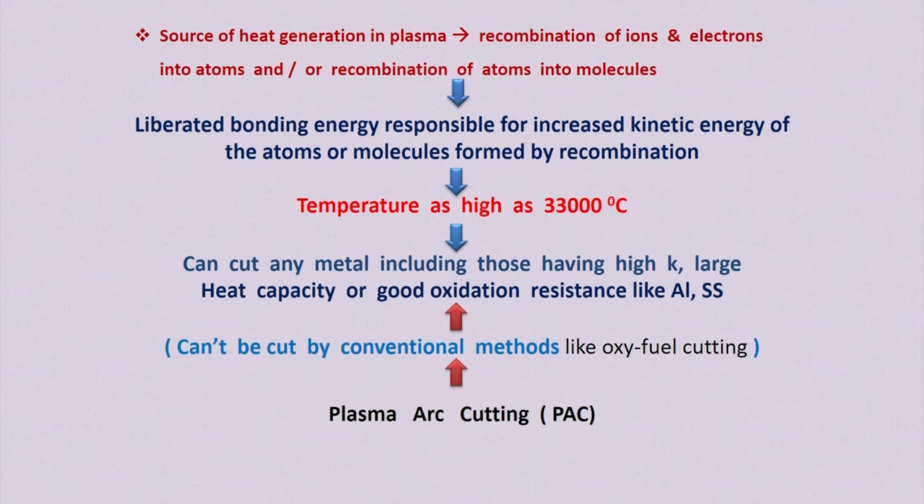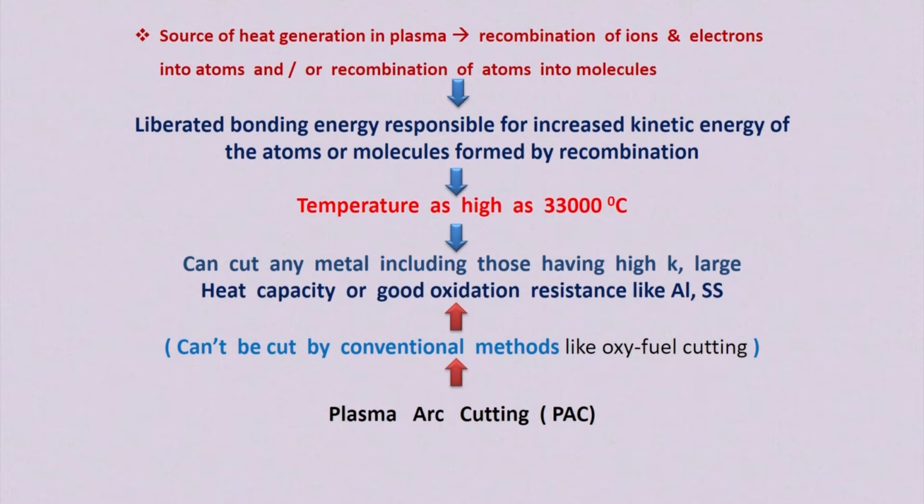Source of heat generation in plasma: when the separated ions and electrons recombine, and atoms recombine into molecules, the liberated bonding energy is responsible for the increased kinetic energy of the atoms or molecules formed due to the recombination.